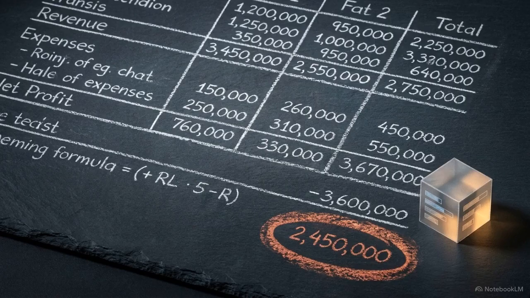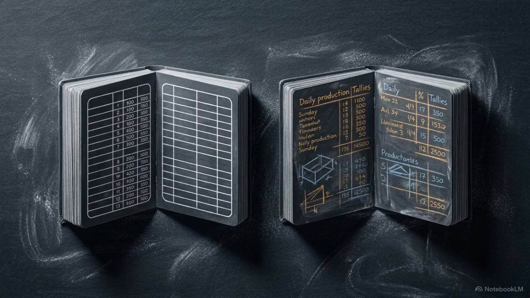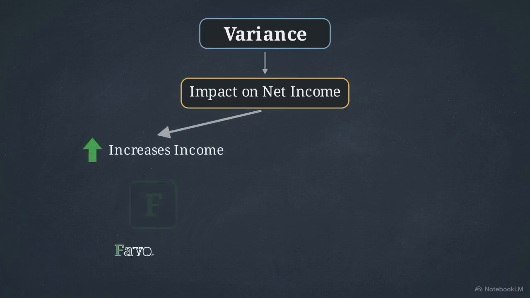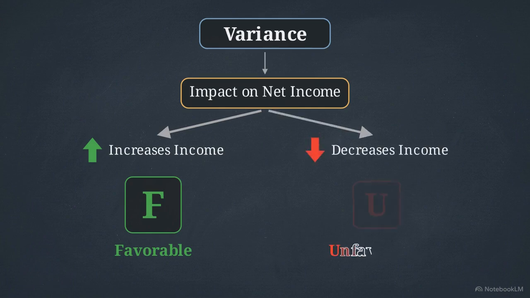The starting point for any performance evaluation is the static budget variance. This is the total variance that management must explain. At its core, a variance is simply the mathematical difference between the amounts initially budgeted and the amounts actually incurred or earned. We categorize these differences based strictly on how they affect the bottom line. A variance that increases income is labeled favorable, with an F. A variance that decreases income is unfavorable, marked with a U.